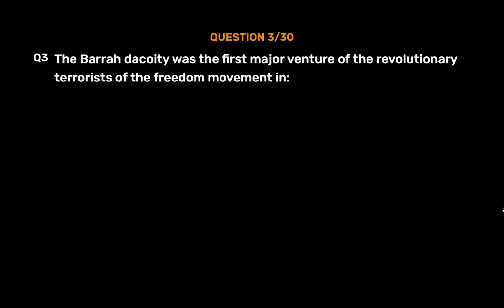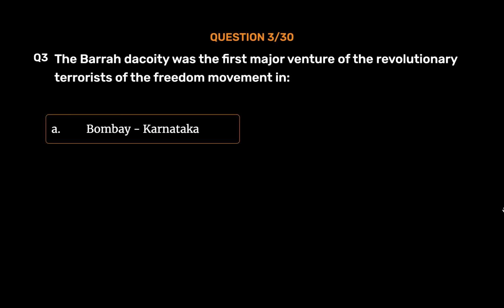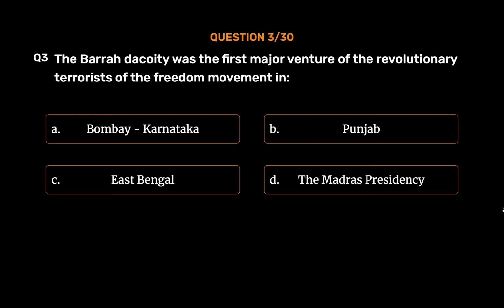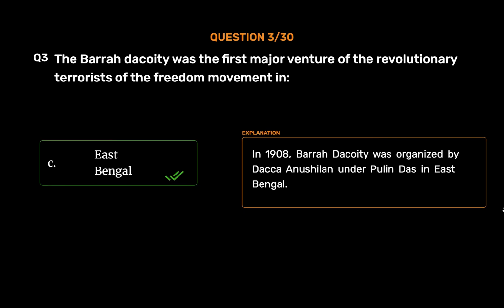Question number 3. The Barra dacoity was the first major venture of the revolutionary terrorists of the freedom movement in Option A. Bombay, Karnataka. Option B. Punjab. Option C. East Bengal. Option D. The Madras Presidency. The correct answer is Option C. East Bengal. In 1908, Barra dacoity was organized by Dhaka Anushilan under Pulin Das in East Bengal.